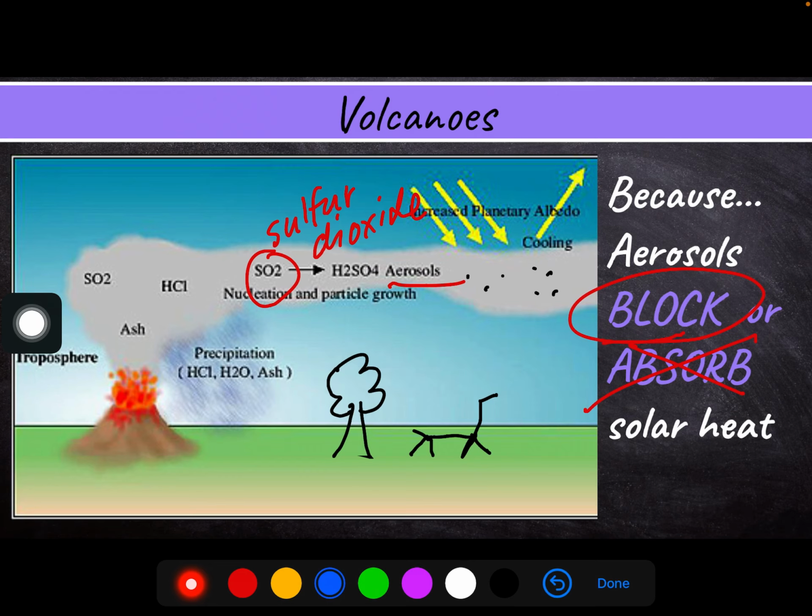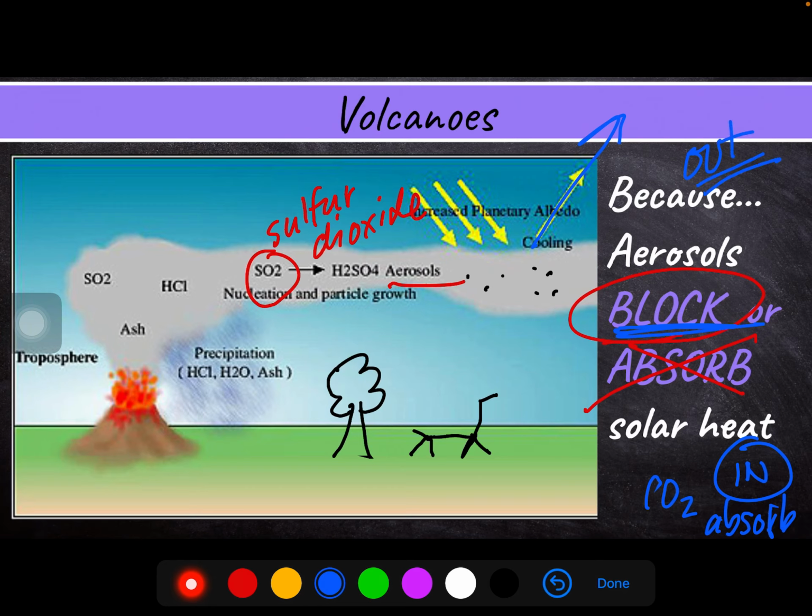You might remember in our greenhouse talk, we said CO2 absorbs solar energy, right? Keeping heat in. What this is doing is blocking solar energy, reflecting it back out, keeping the heat away. Explaining, again, this is our number 3, explaining why we had a short-term decrease after volcanic eruptions.